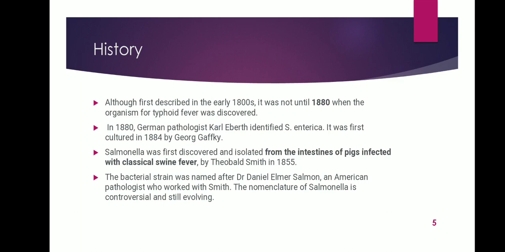History. In 1880, German pathologist Karl Ebert identified Salmonella enterica. It was first cultured in 1884 by Georg Gaffky. Salmonella was first discovered and isolated from the intestine of pigs infected with classical swine fever by Theobald Smith in 1855. The bacterial strain was named after Dr. Daniel Elmer Salmon, an American pathologist who worked with Smith. The nomenclature of Salmonella is controversial and still evolving.